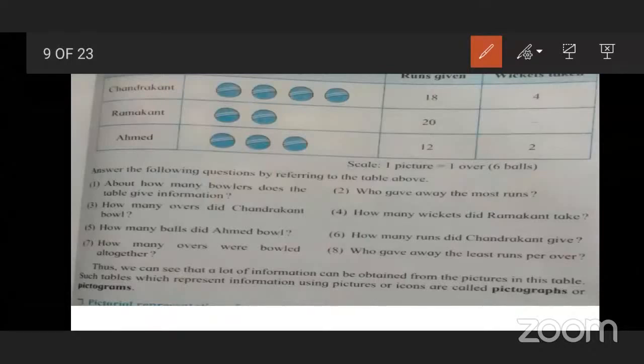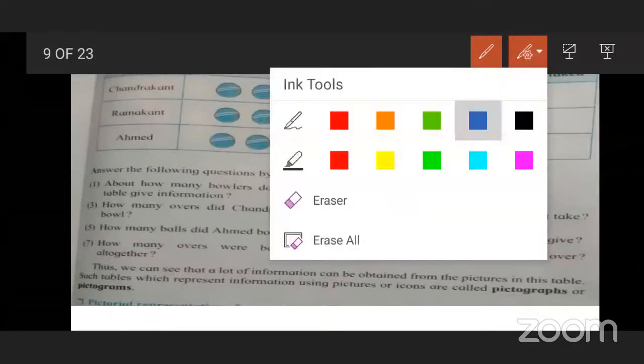Okay, fine. So we just discussed the table which is given to us. Now we have to find the answers to the questions by referring to the above table. So let us see the first question.